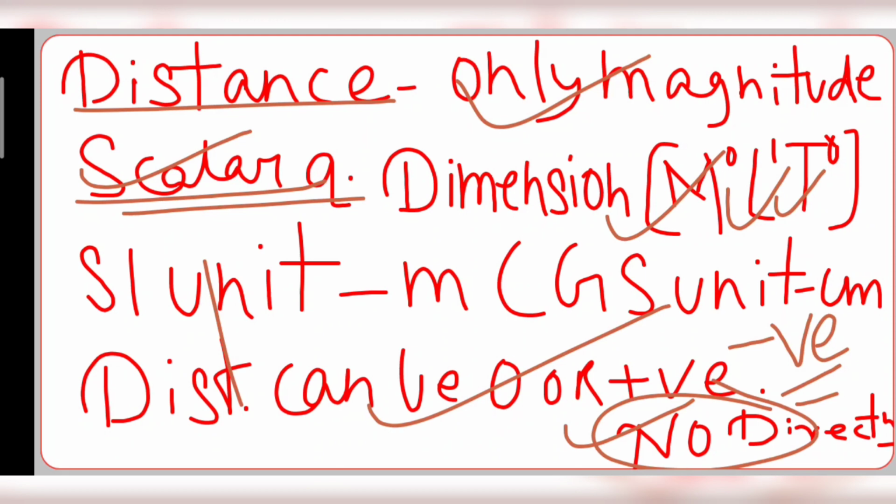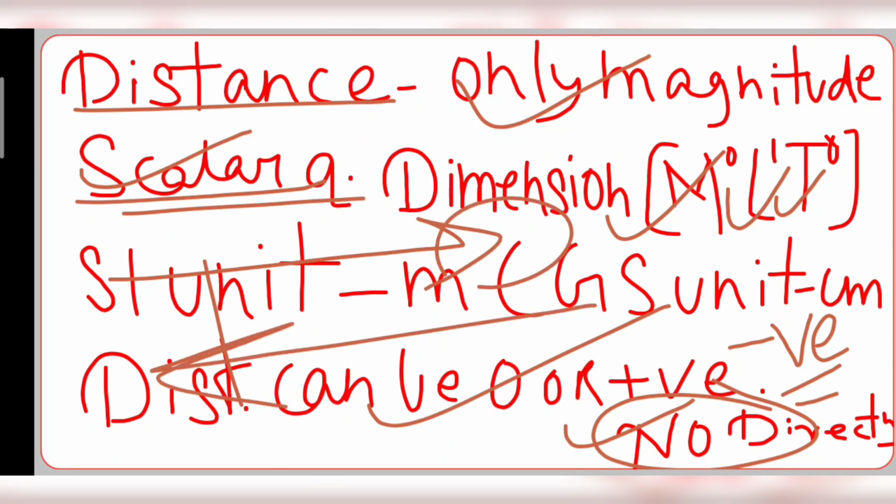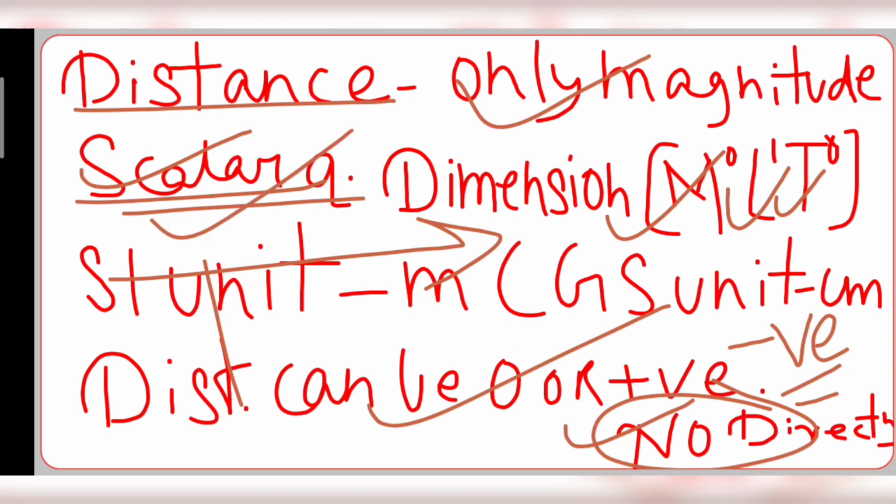If I took this direction as positive and this direction as negative, then we can say that the value we will add up is either positive or negative, but when it's distance, there is no involvement of direction because it's a scalar quantity.